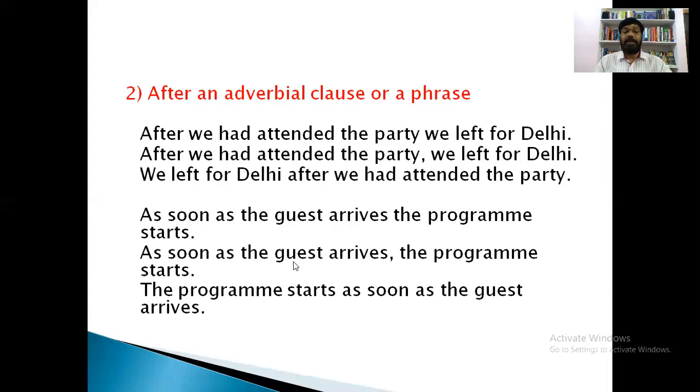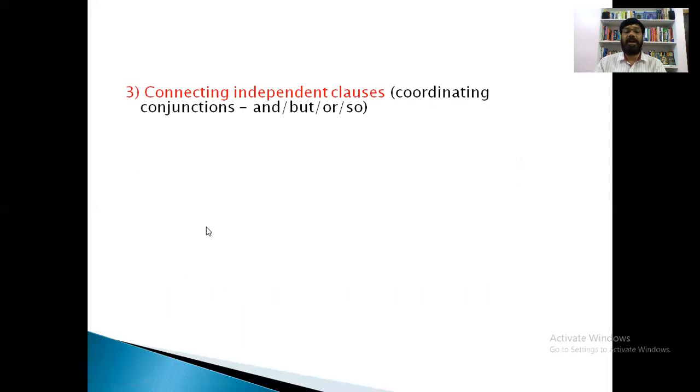So in the second use, we have to make a note that when a conjunction is used in the beginning of the sentence, we have to use a comma for separating two clauses. When the same conjunction is used in the middle, we need not use a comma. This is the second use of comma. And let us see the third use of comma. What is the third use of comma?